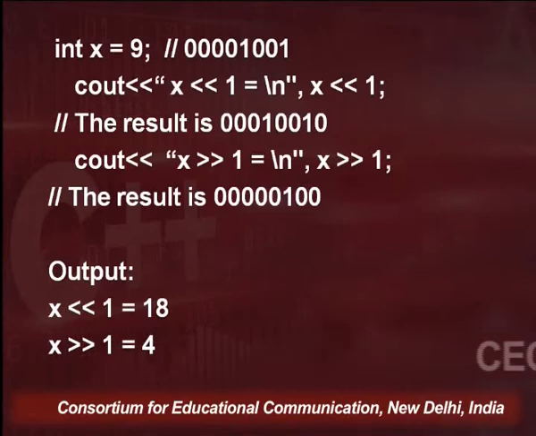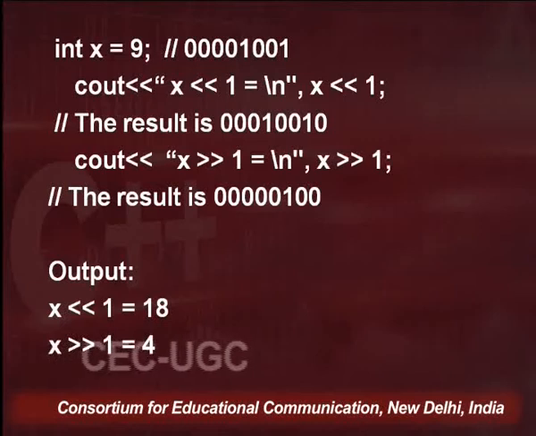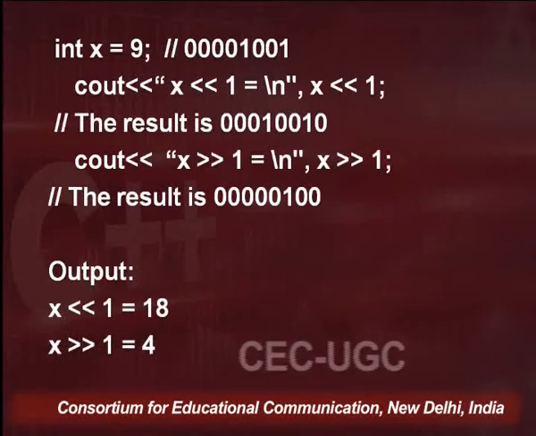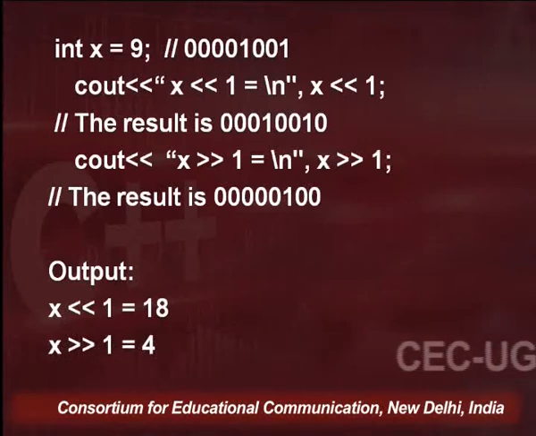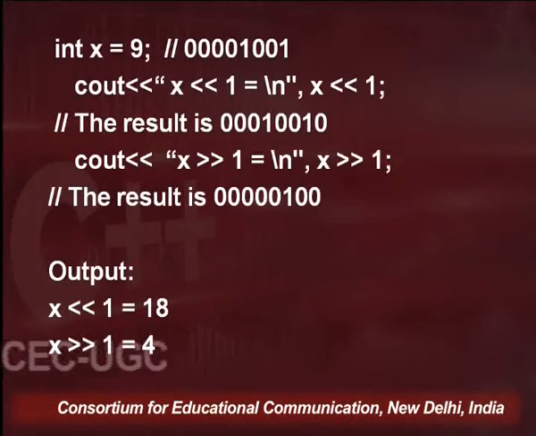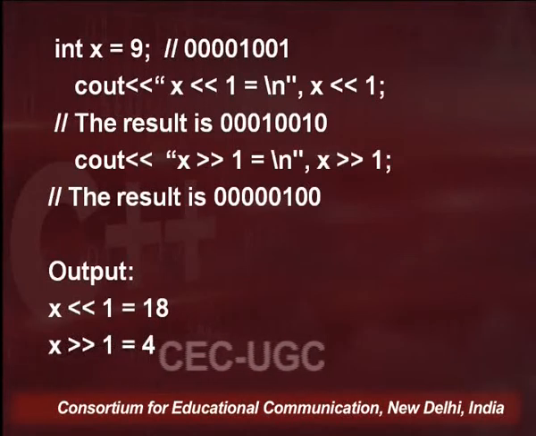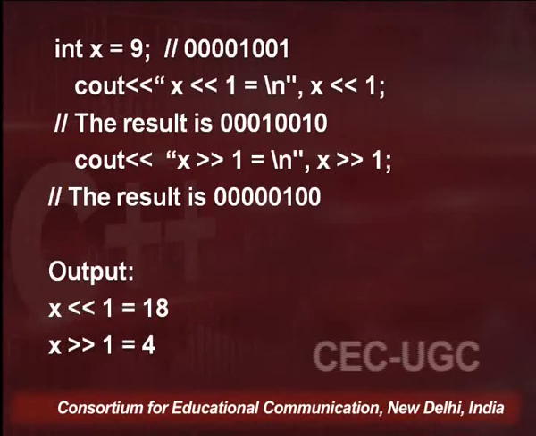If you look carefully, this representation is actually 4. So when we did left shift, the answer was 18, and when we did right shift, the answer was 4. Now here is a very important point.